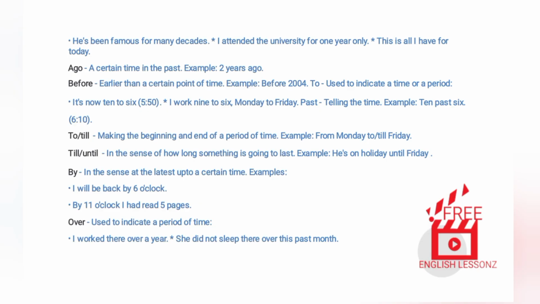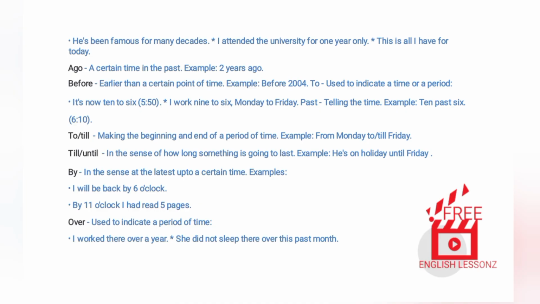Example: before 2004. To: used to indicate a time or a period. It's now 10 to 6, 5:50. I work 9 to 6, Monday to Friday. Past: telling the time. Example: 10 past 6, 6:10. To/till: marking the beginning and end of a period of time. Example: from Monday to/till Friday.